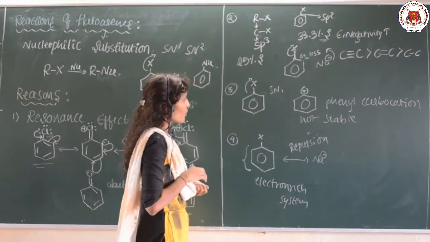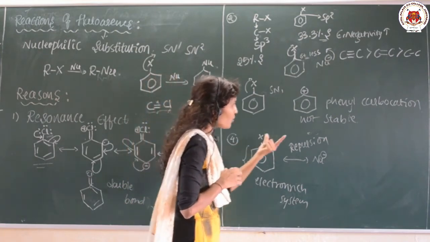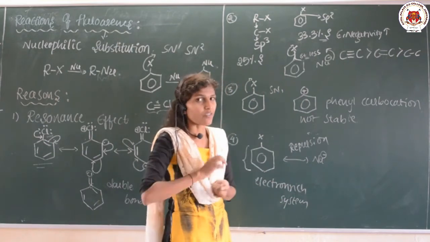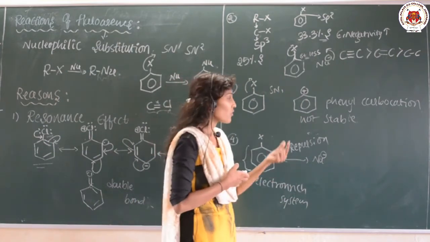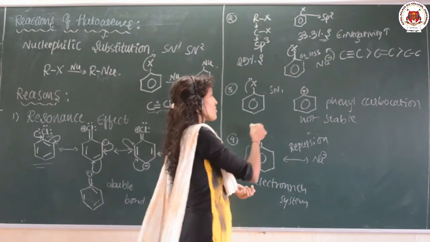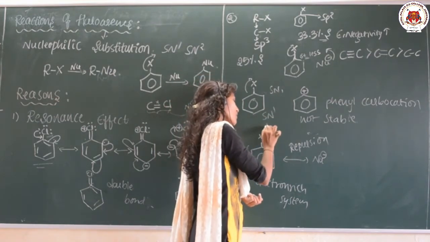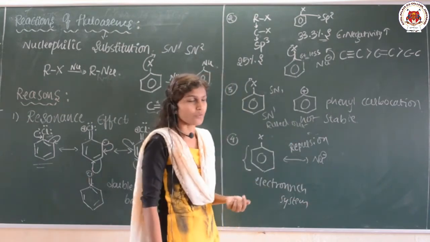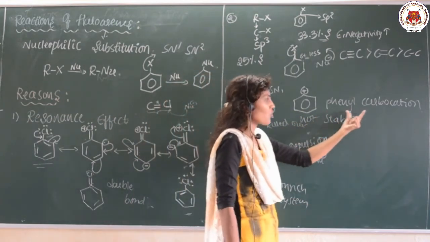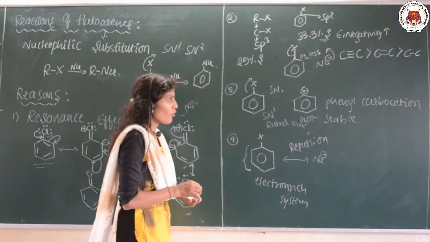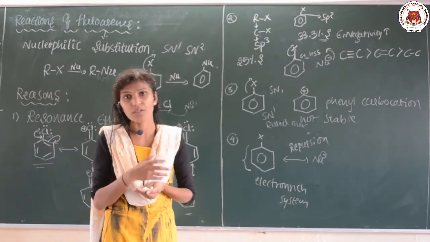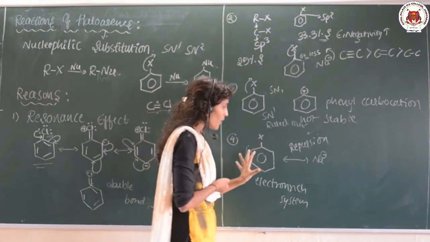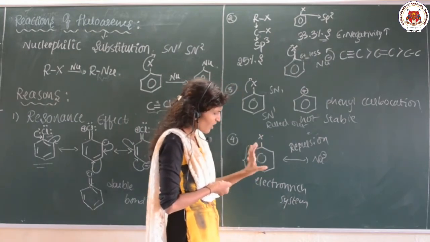When we talk about the third reason, the phenyl carbocation formed in the SN1 reaction is not stable. It is not at all stabilized by resonance. We can say that the SN1 mechanism is ruled out. The formed carbocation is not stable, and that's why it cannot give the nucleophilic substitution reactions.